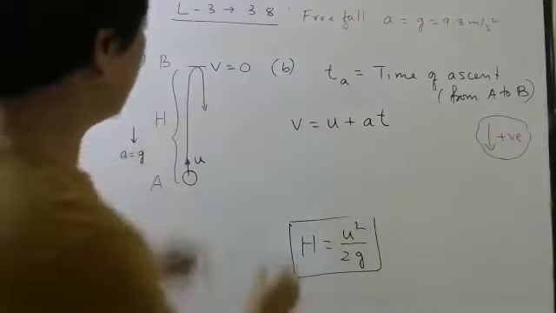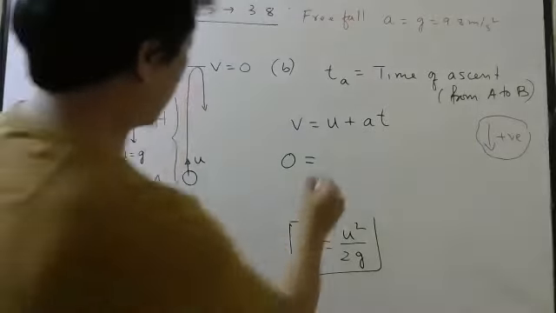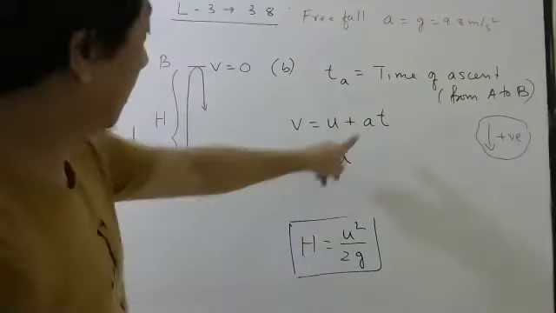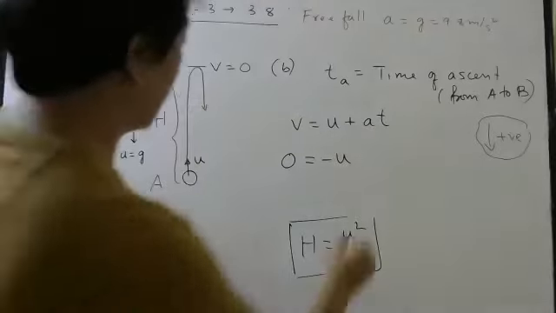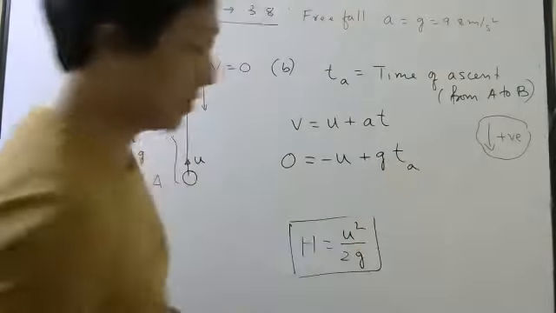Final velocity is 0. Initial velocity is upward, upward means minus u. Acceleration due to gravity is downward, so plus g into time of ascent.